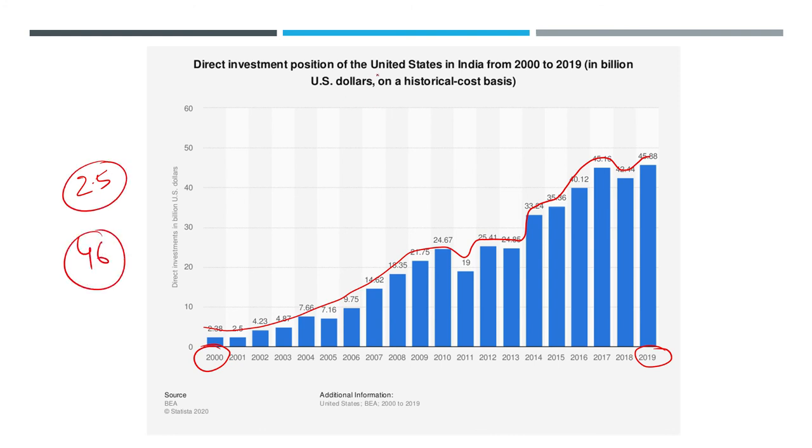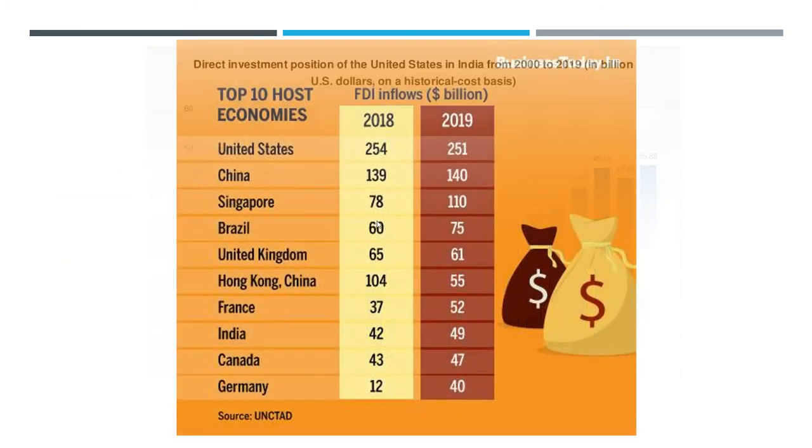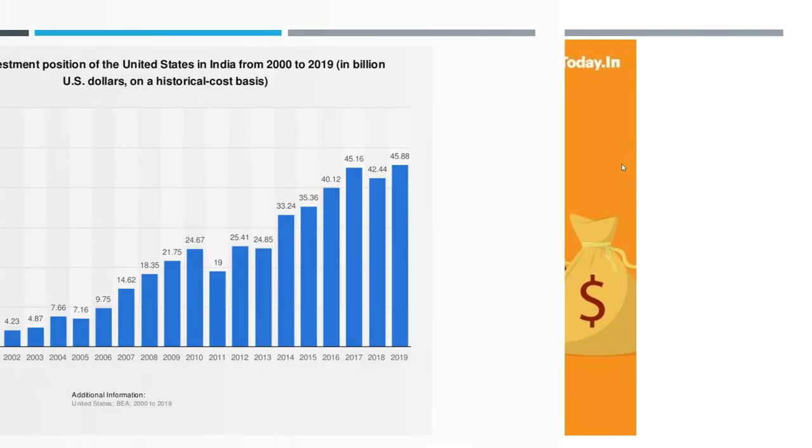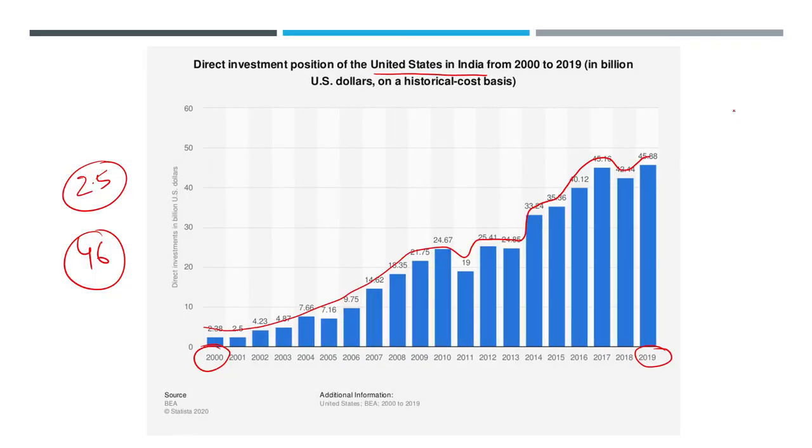This is the investment of only America in India, not other countries. Of course, most of the FDI is from American companies, not through America, but from American companies. So this $46 billion is the investment position of America in India. That much increase has definitely happened. But in general, our FDI recently, not just from America, has been ranging somewhere between 40 to $50 billion approximately over the past 5-6 years. Last year it almost touched 50. Close to 50 it has touched.